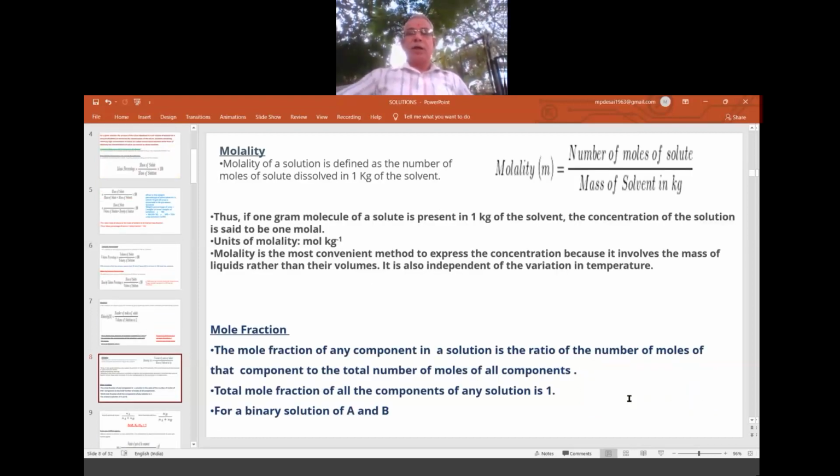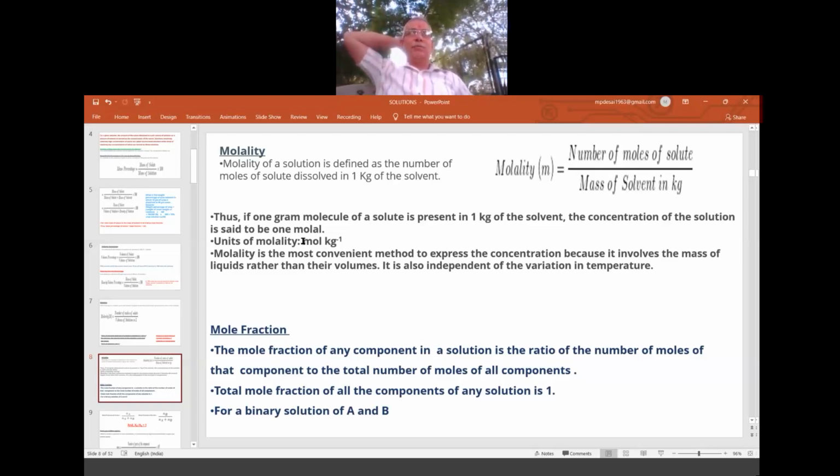Now molality. There it was in the liter, now it is in the kilogram. So molality of a solution is defined as the number of moles of solute dissolved in 1 kilogram of the solvent. Here solvent is in the kilogram, that is 1 kilogram. So number of moles of solute; there it was volume in 1 liter, here it is mass of solvent in the kilogram. Okay. So molality is better than molarity because it is in the kilogram.